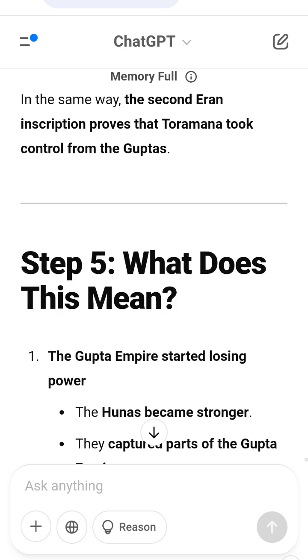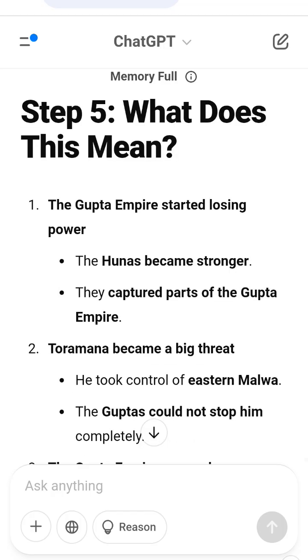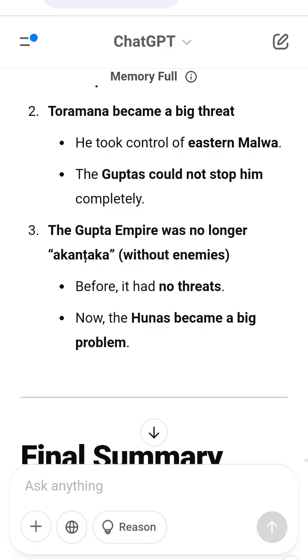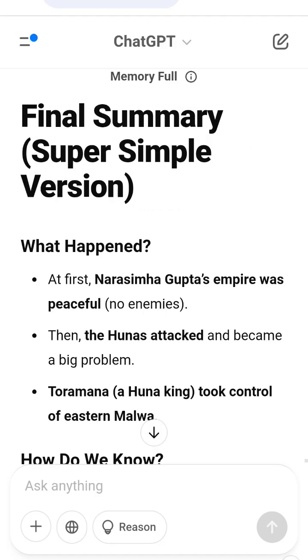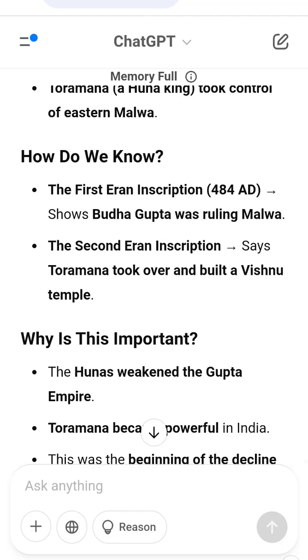How do we know? The first Aaron inscription, 484 AD, shows Buddhagupta was ruling Malwa. The second Aaron inscription says Toramana took over and built a Vishnu temple. Why is this important? The Hunas weakened the Gupta Empire. Toramana became powerful in India. This was the beginning of the decline of the Gupta Empire.